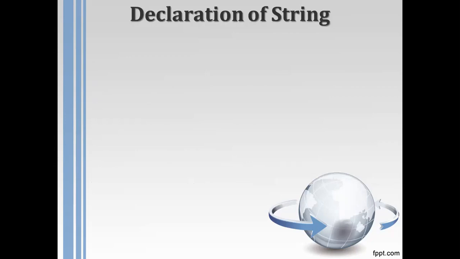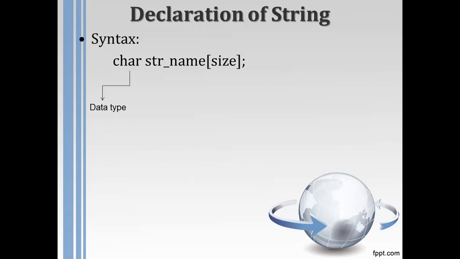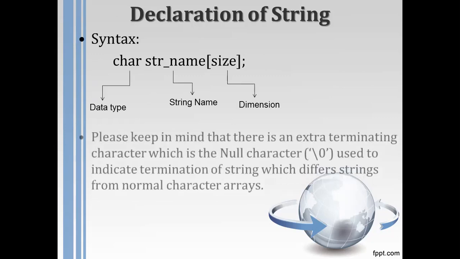Let's discuss the declaration of a string, how to declare it. See the syntax: char, as a string is a group of characters, then the string name, and in square brackets the dimension or size. The char indicates the data type, the string name is the name of the string, and then its dimension.